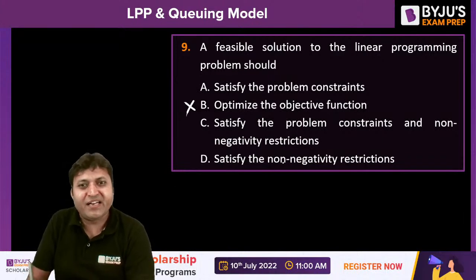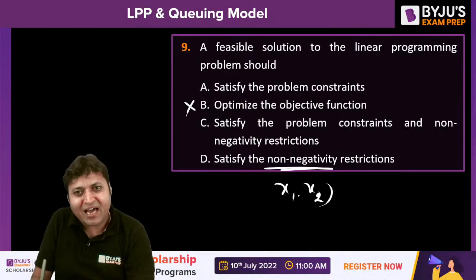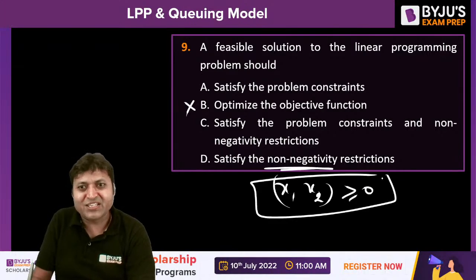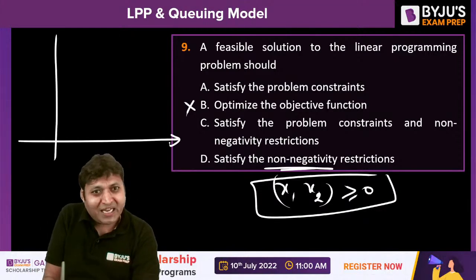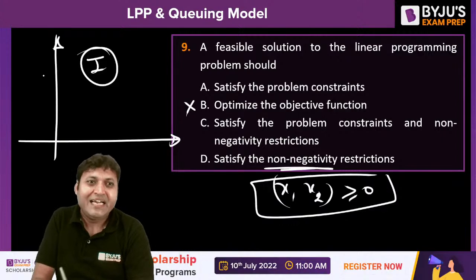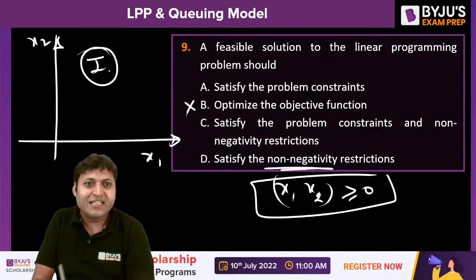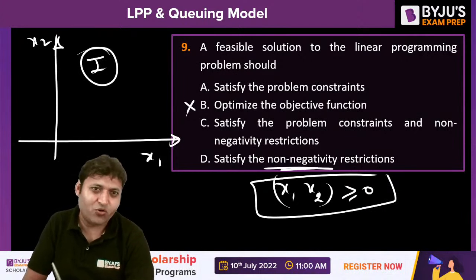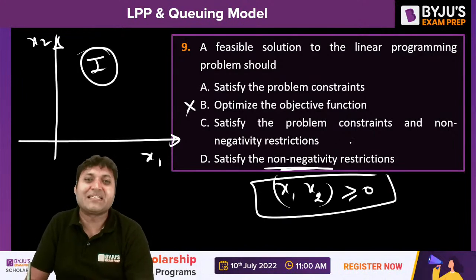What is the non-negativity restriction? All the decision variables are non-negative. If we use the graphical method, the graph should be drawn in the first quadrant. It means it is satisfying x1 greater than 0, x2 greater than 0. The feasible region will be in the first quadrant only. It must satisfy the non-negativity restriction as well as the problem constraints.